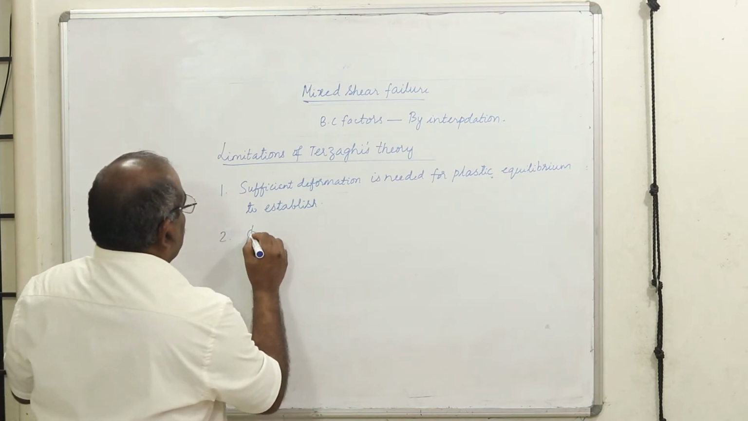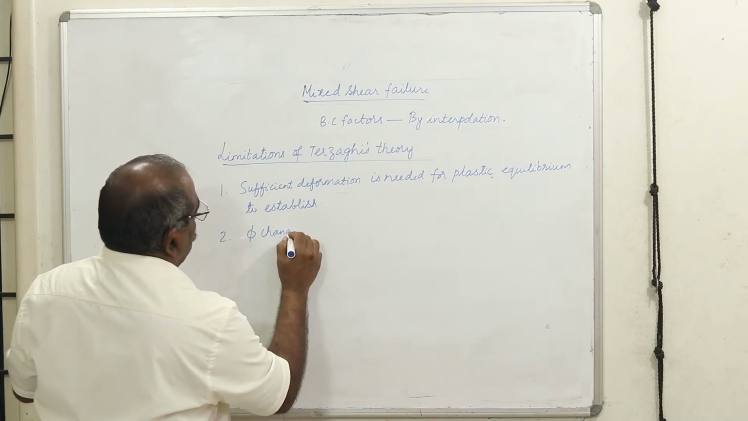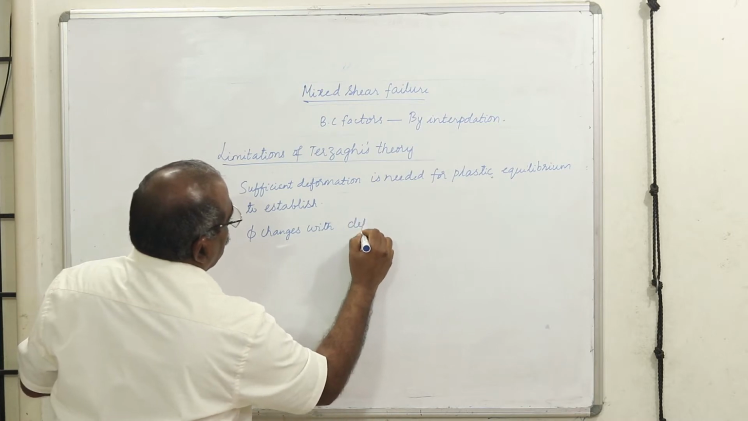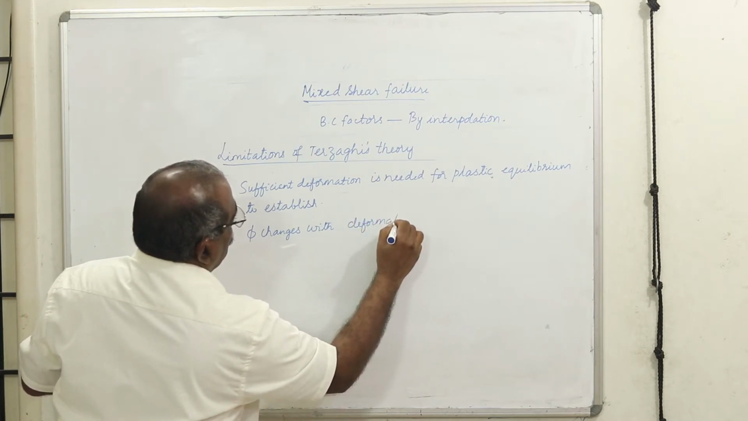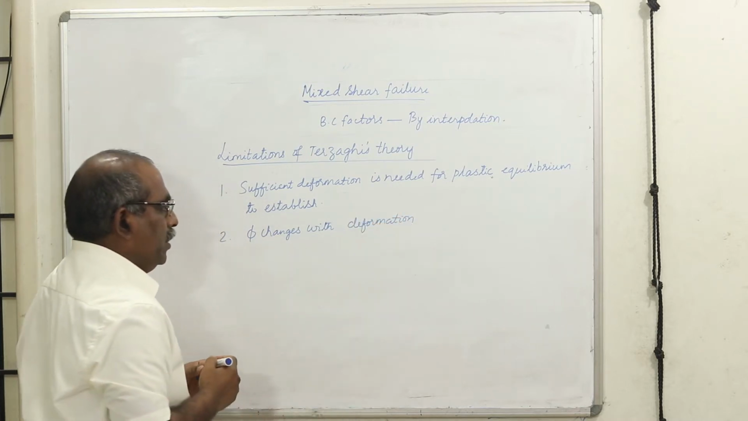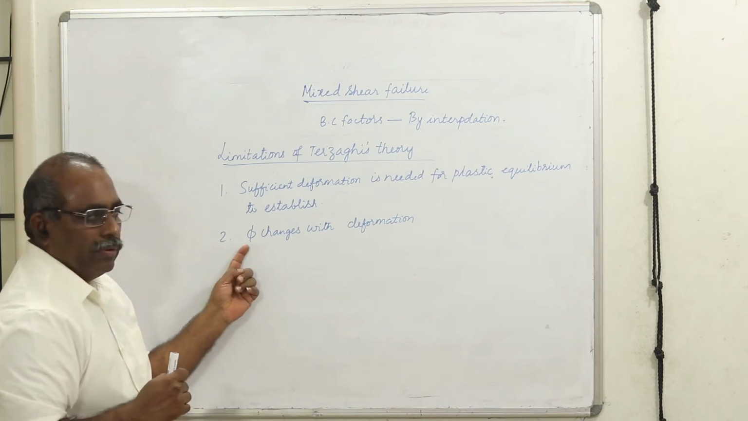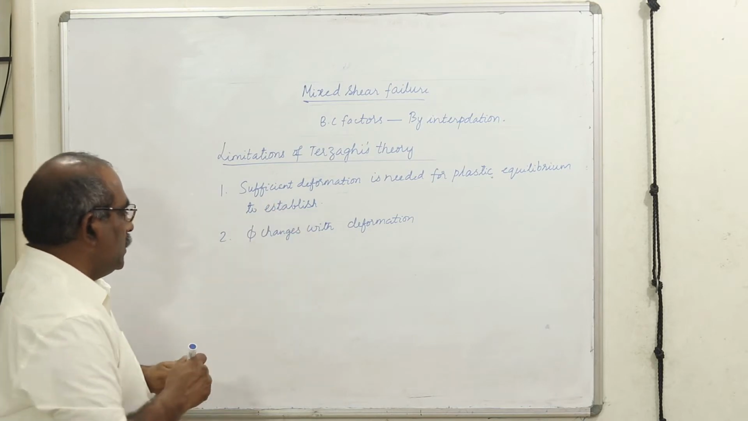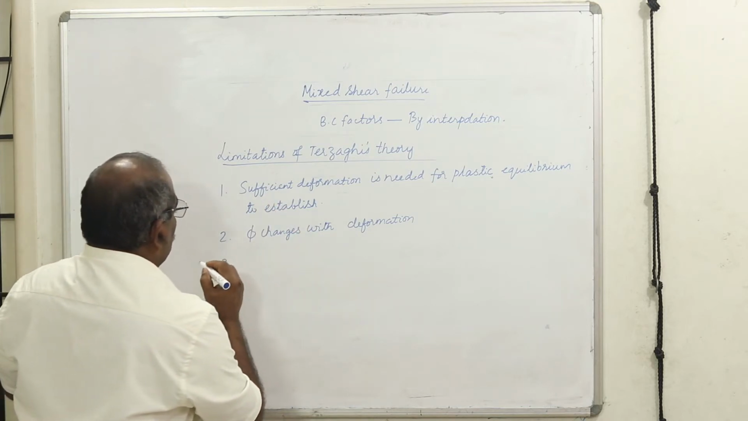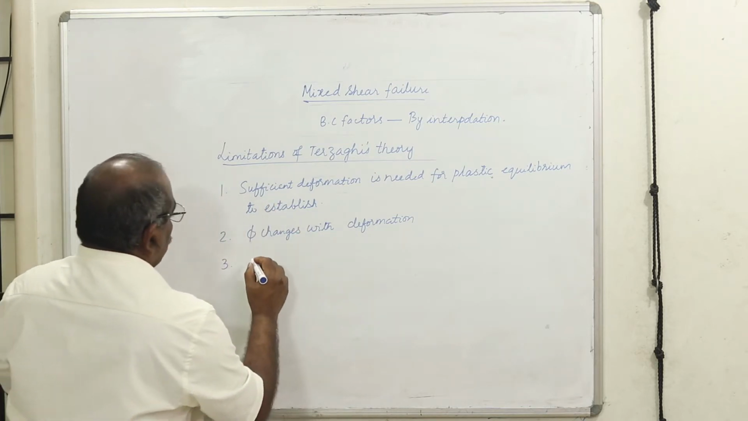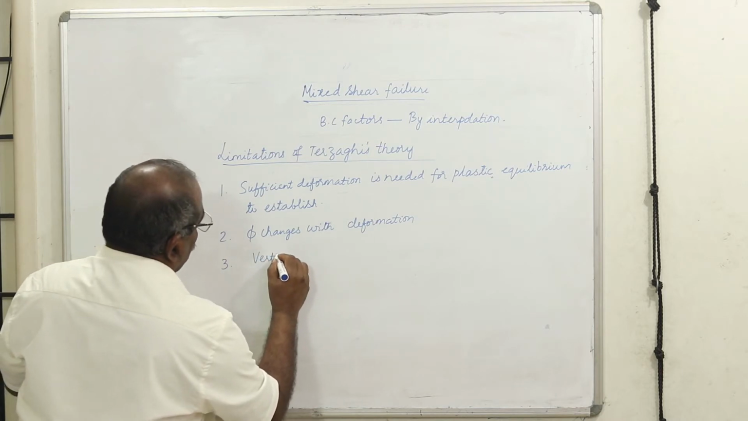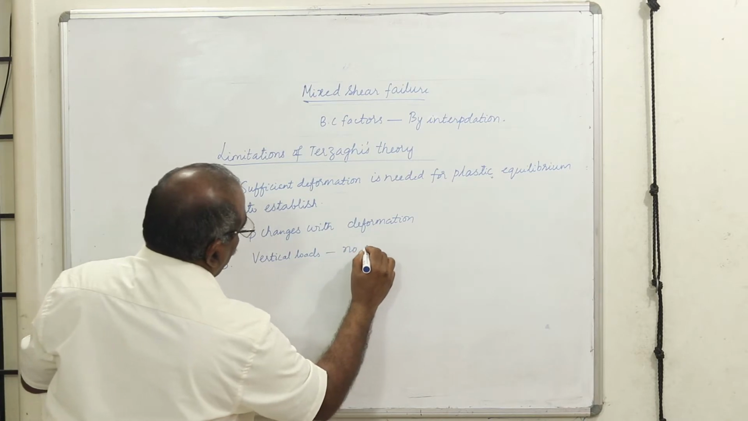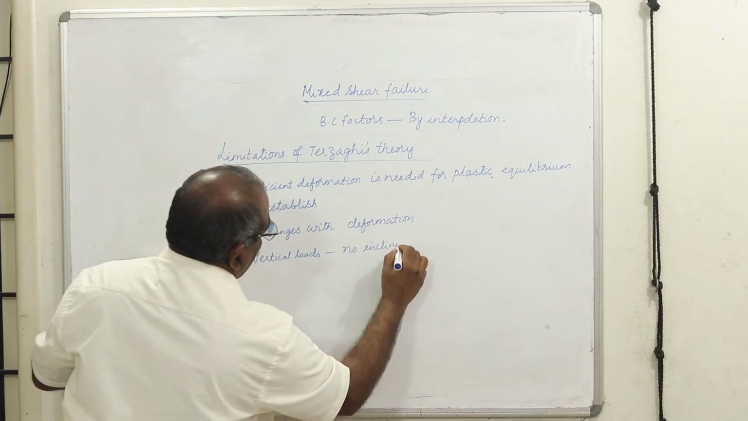Then phi changes with the deformation or compression. Therefore, what phi value do I need to take? Of course, you have taken the phi values at failure from the laboratory, assumed for plastic equilibrium. Therefore, it is interdependent. The third one is that it is meant only for vertical loads, no inclined loads. This is one of the shortcomings.